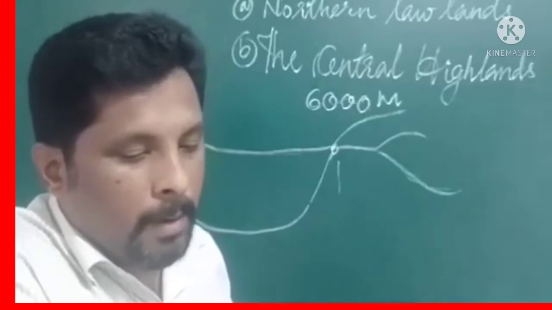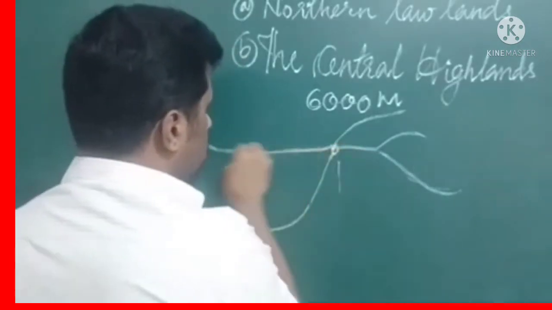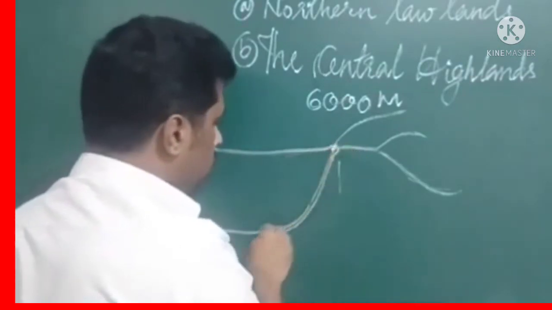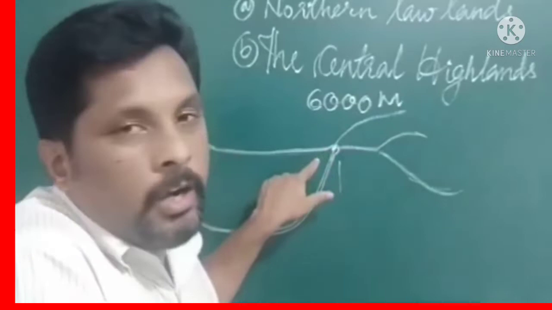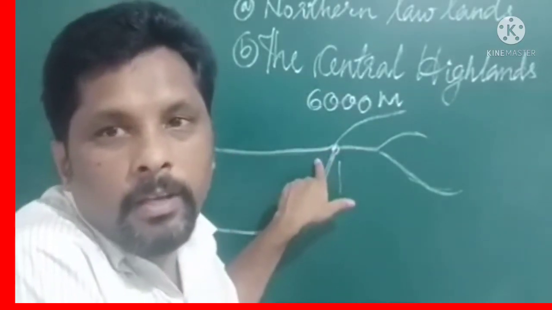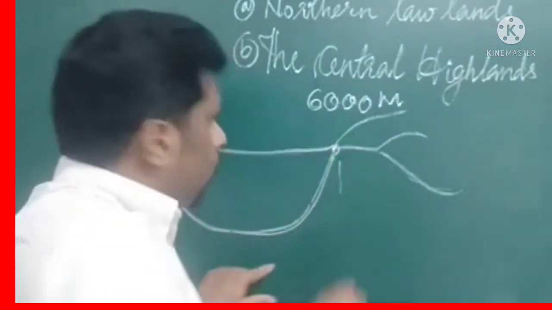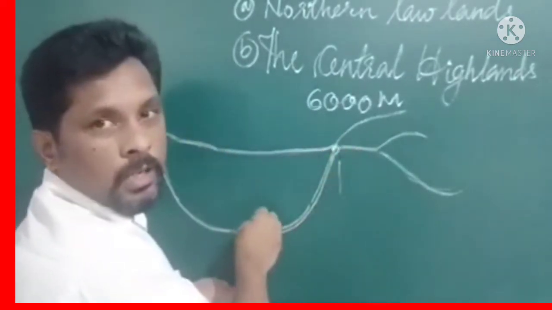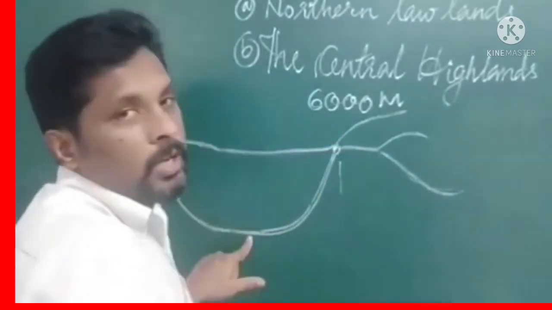Then to the west of the Pamir Knot, there are two ranges. One is moving in this direction and the other one is moving in the other direction. On the western side of the Pamir Knot, the mountains are divided into two. One is moving towards the southwest direction, and the other is moving towards the western direction.